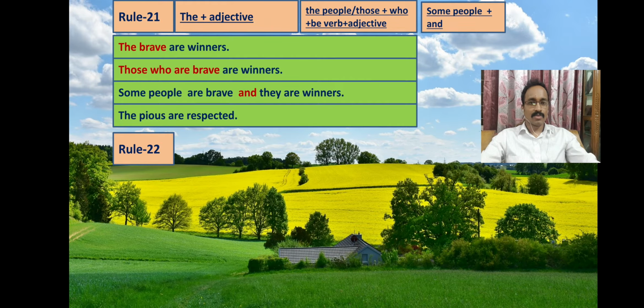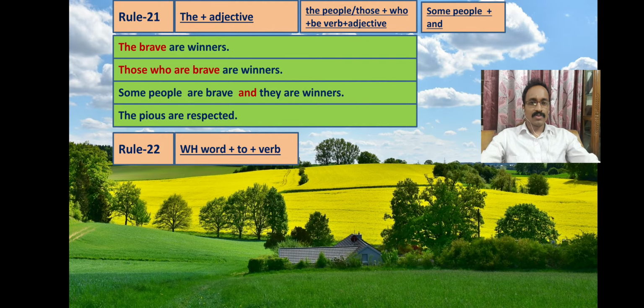See another example, the pious are respected. So this is basically, you see, if you follow the rules and the example, I think it is very much easy for you to do it yourself, and you are requested to work it out and write it in the comment box. Now you see rule 22.